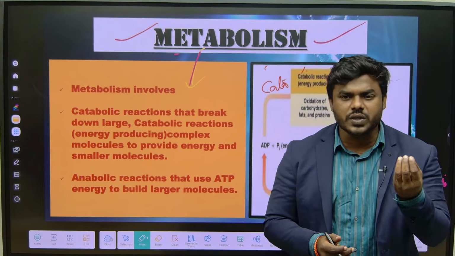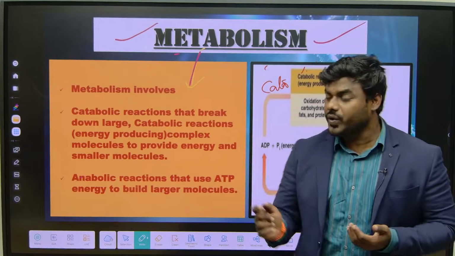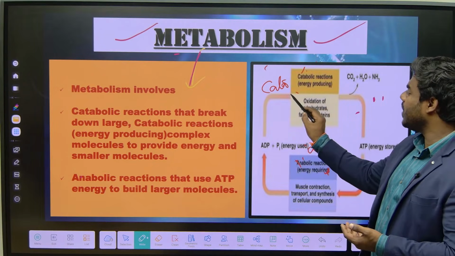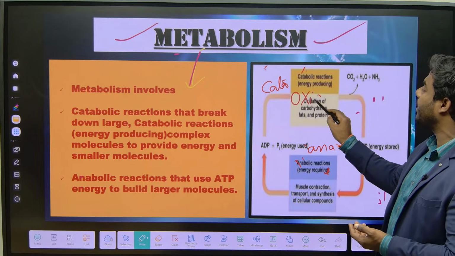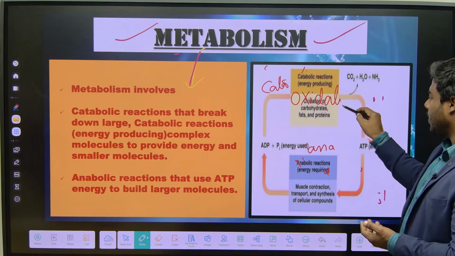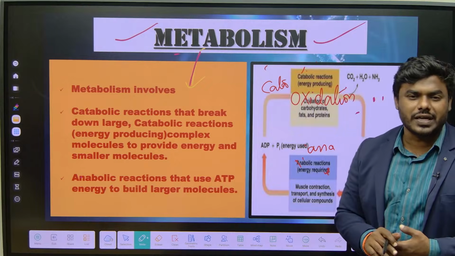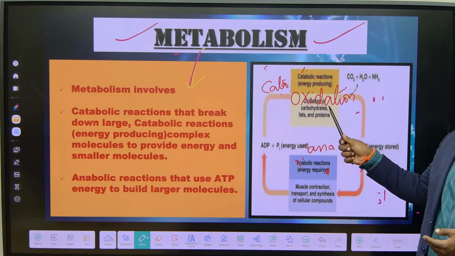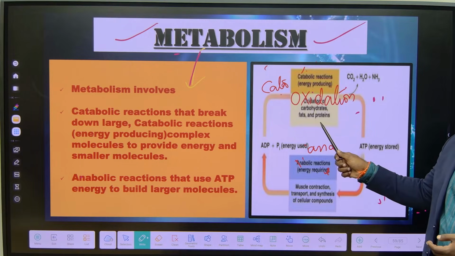In order to produce energy. How can we produce the energy? By breaking the food, correct? So what is catabolism? It is an oxidation or breaking of biomolecules. What are biomolecules? Carbohydrates, proteins and lipids. So catabolism is a process of breaking down or oxidation of biomolecules.